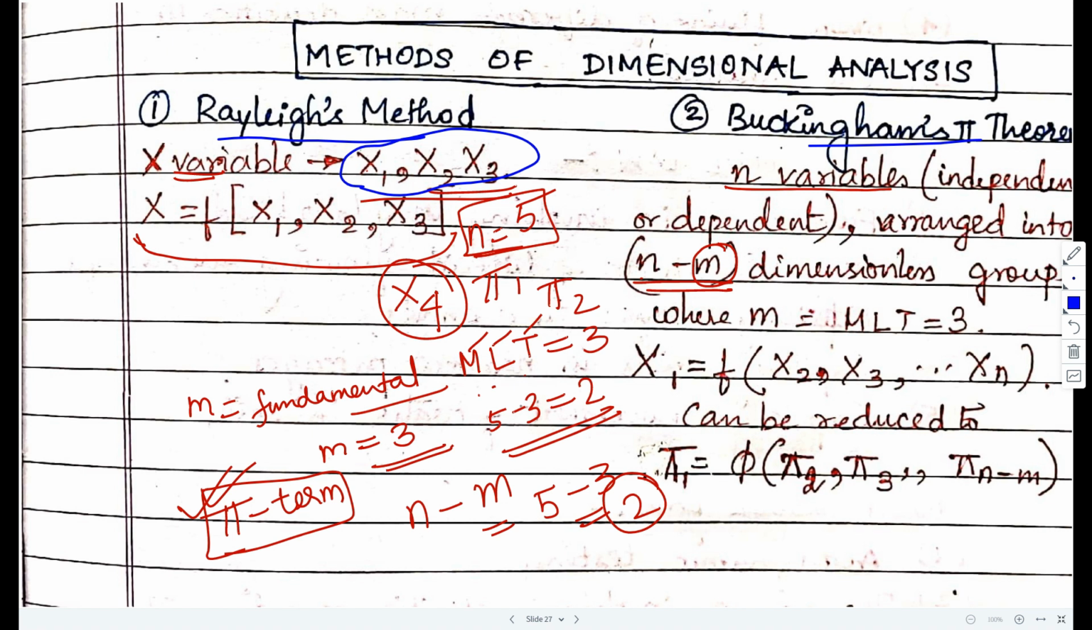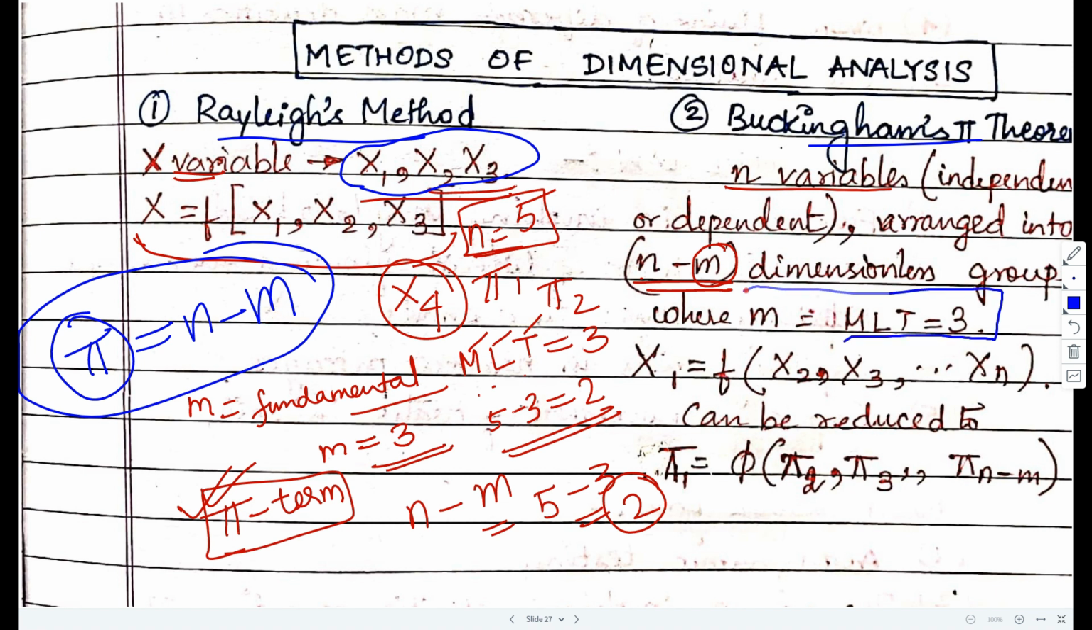Now how can we make the arrangements here? We arrange by the pi terms. The number of pi terms can be represented as n minus m. Here n is the number of variables, and m is the number of fundamental dimensions, that is M, L, T, so m is 3. Whatever the number of variables, we just subtract 3, and we get the number of pi terms.